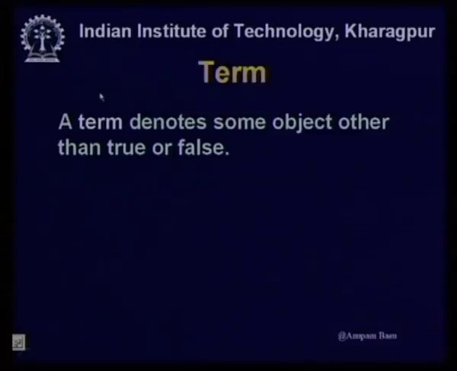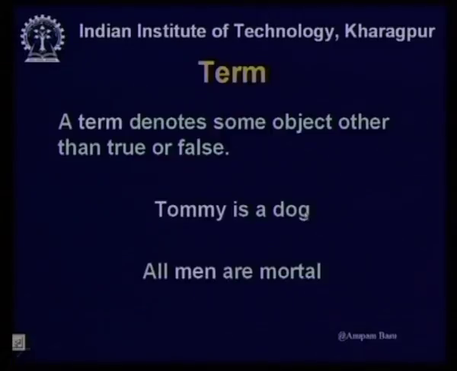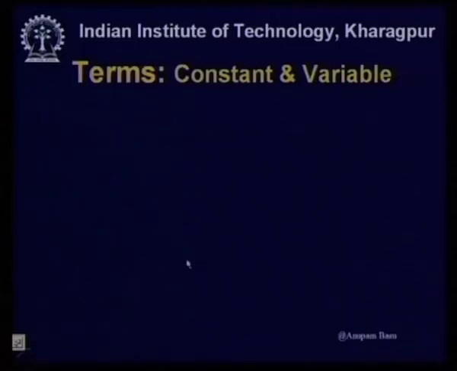What is a term? A term denotes some object other than the constants that we have already encountered, true or false. Tommy is a dog. Tommy is a term. All men are mortal. Men is a term, very similar to what we talked about in our propositional logic lectures. We mentioned them as objects. So, each of them is a term. Now, terms in this case can be constants as well as variables. In the case of propositional logic, it was only constants.